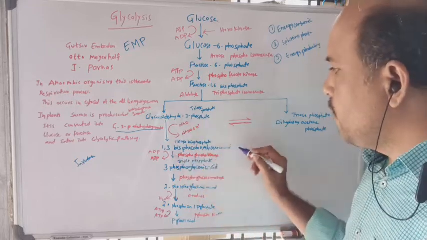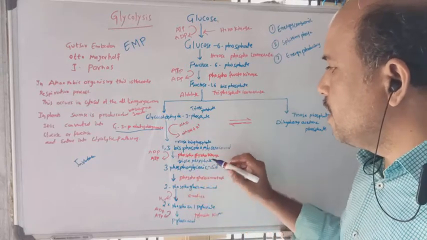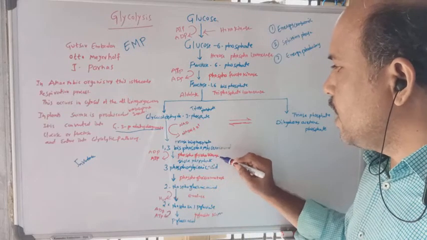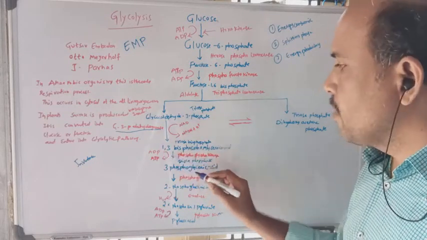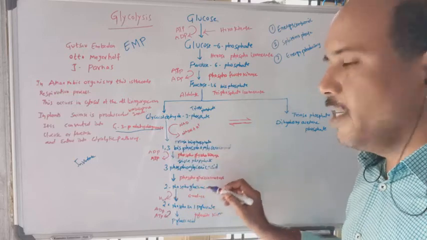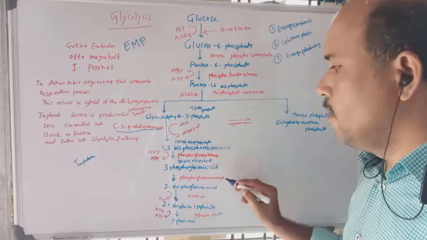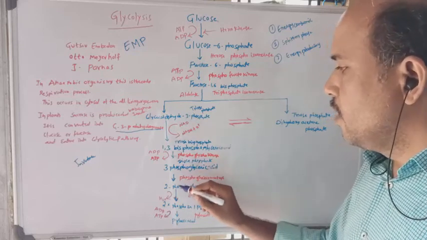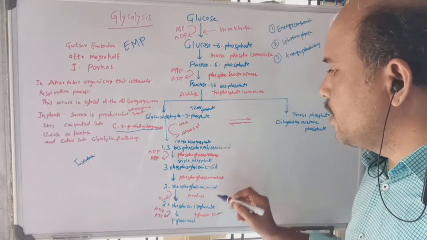Now 1,3-bisphosphoglyceric acid is converted into 3-phosphoglyceric acid. The enzyme involved here is phosphoglycerokinase. Now ADP is converted into ATP here. The formed 3-phosphoglyceric acid is converted into 2-phosphoglyceric acid in the presence of the enzyme phosphoglyceromutase.